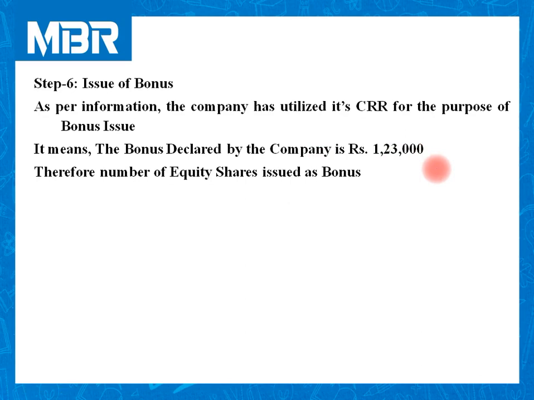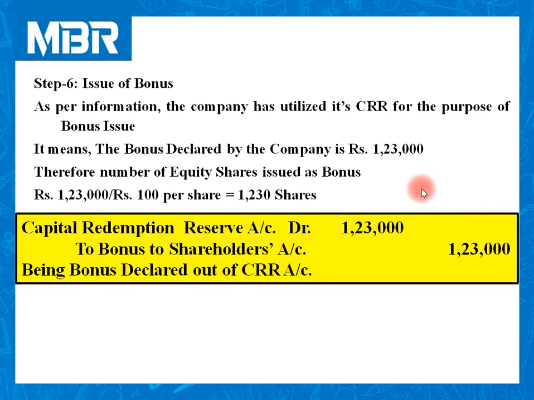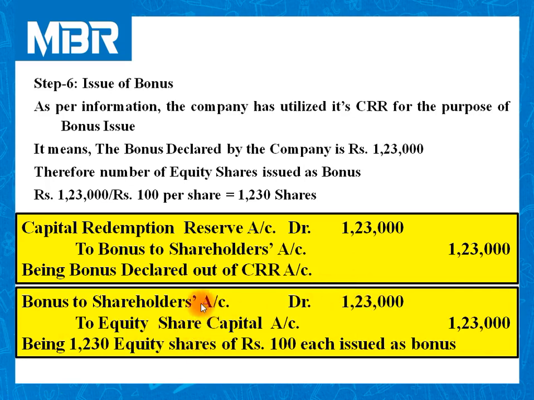Therefore, number of bonus equity shares issued by the company: 1,23,000 divided by 100 rupees per share. So 1,230 shares issued by the company as bonus. Journal entry. Let us declare the bonus first. CRR account debited 1,23,000 to bonus to shareholders account 1,23,000, and now issue the bonus.